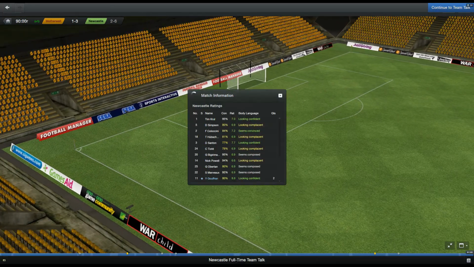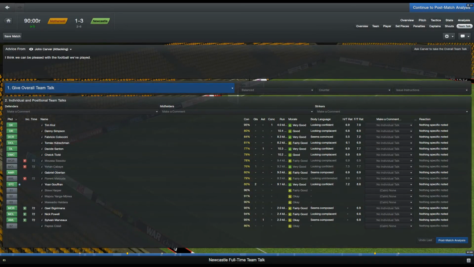And that's the end of the game. Newcastle win 3-1 in both legs against Motherwell, and they are in the Europa League group stage.